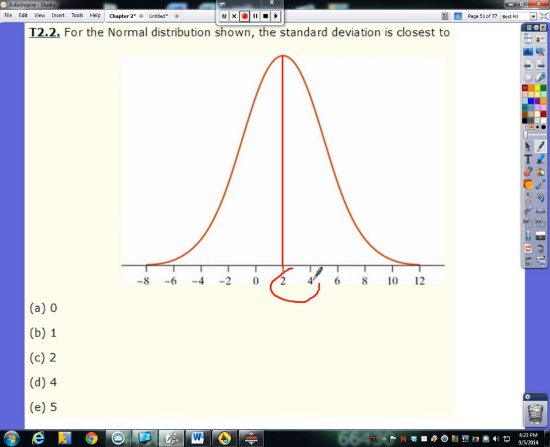Some people might instantly go, well, the standard deviation is 2, because each one of these represents a standard deviation. No, they're just counting on the axis for you by 2's. They're just being nice. That's not necessarily how much a standard deviation is. We mentioned in class that if we were up here at the peak and we were going to ski down, there are poles. I tell you how often I go skiing, which is none really. If we were going to ski down this hill, eventually we're going to hit a certain point where our velocity doesn't increase anymore. Basically, our acceleration becomes 0. So we have to find that point somewhere along the curve where we think our speed would no longer increase.